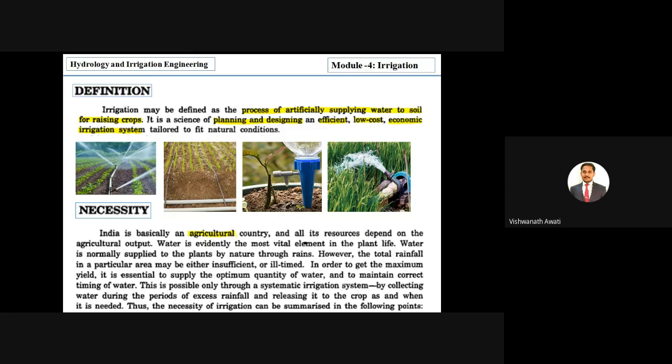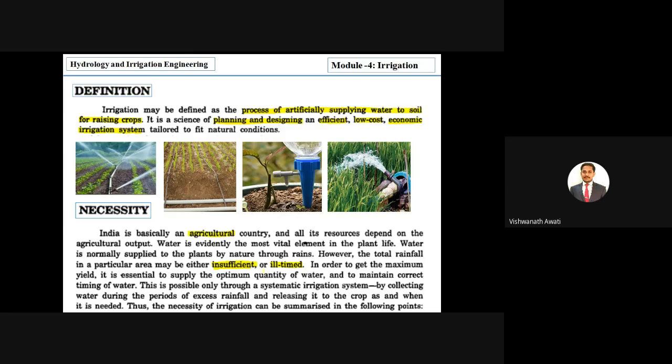Water is normally supplied to the plant by nature through rain. However, the total rainfall in a particular area may be either insufficient or ill-timed. For example, when a crop is in the harvesting or raising stage, we may not get rain. When it is required it will not come, but when it is not required, then water will come. That is what ill-timed means.